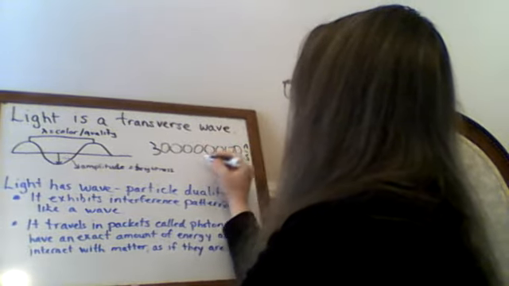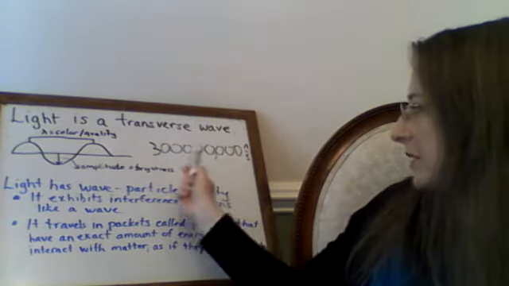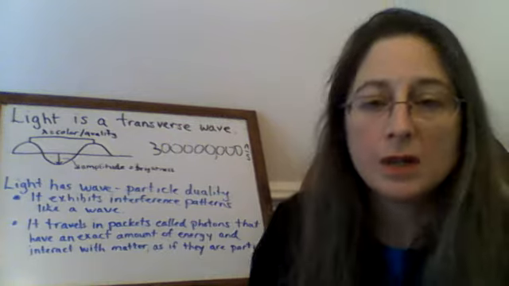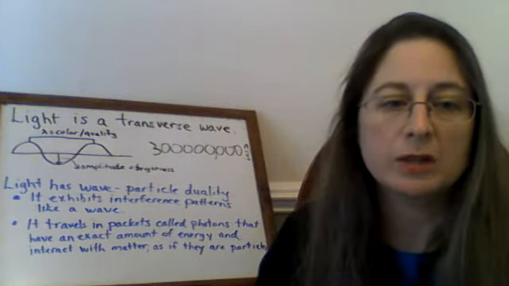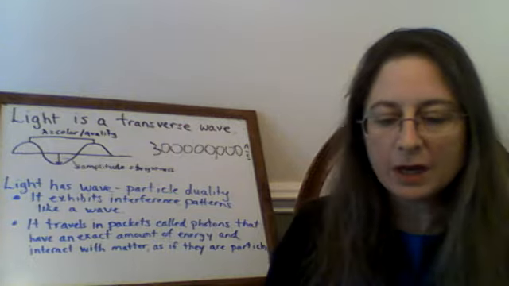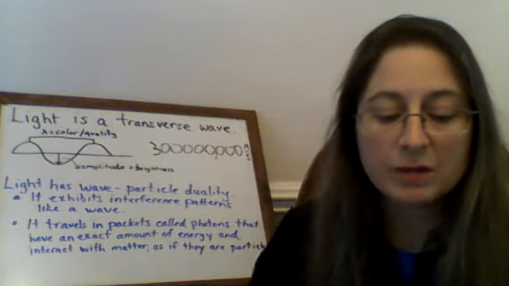I think I put my commas in. And so you can see we've got a thousands comma and then a millions comma. So that would be 300 million meters per second. Very, very fast, 3 times 10 to the 8th meters per second.